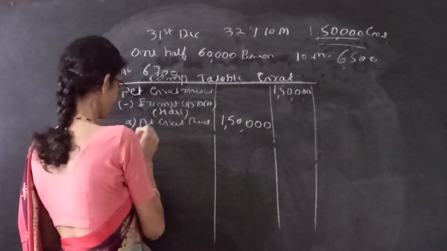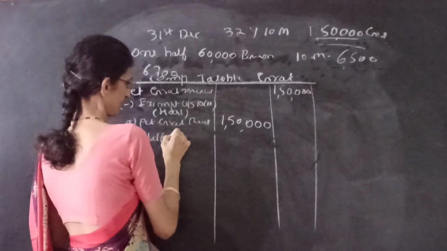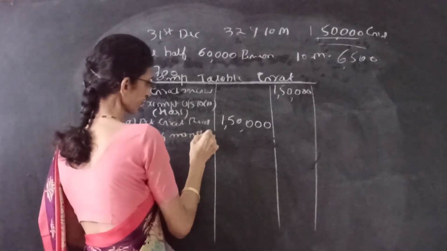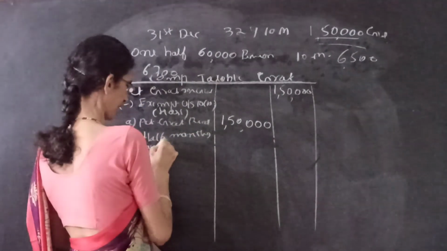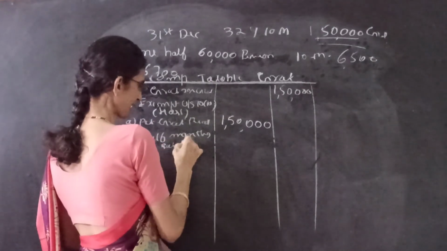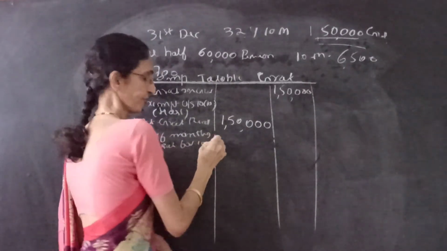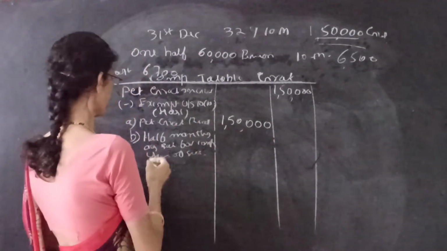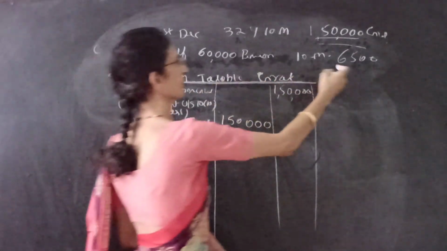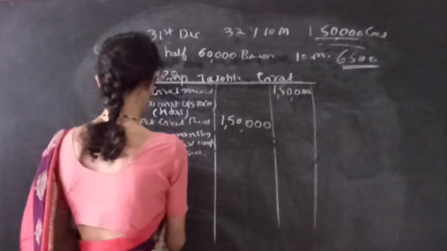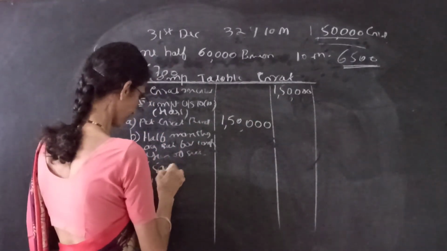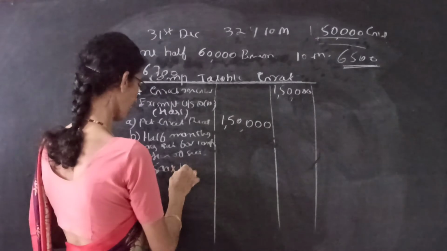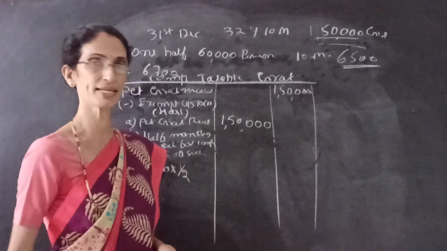So we have to write half month's average salary for the completed years of service. Here the 10 months average salary is given, 6,500. This is the half month salary, therefore 1/2.